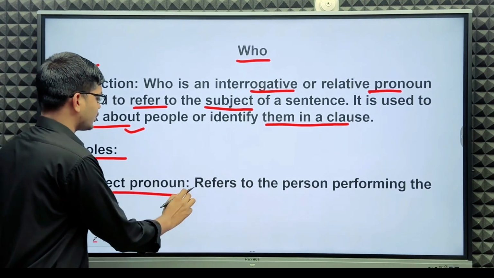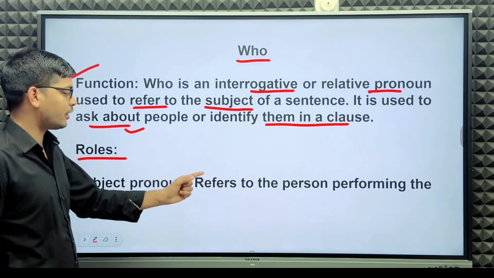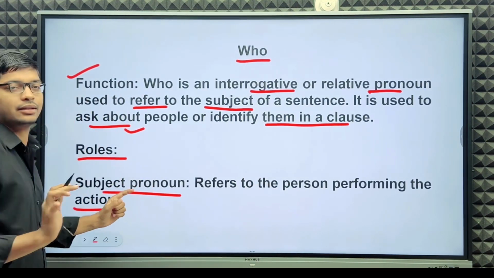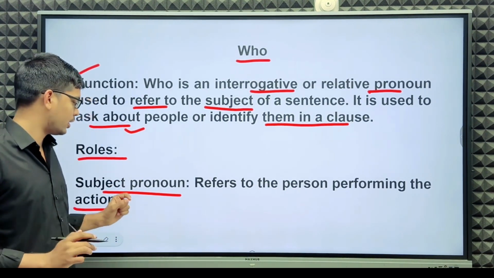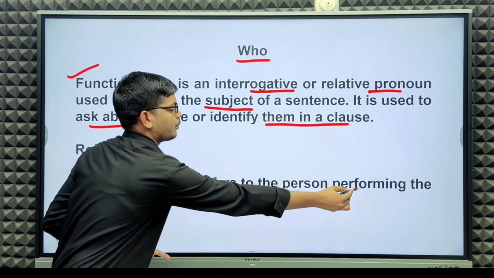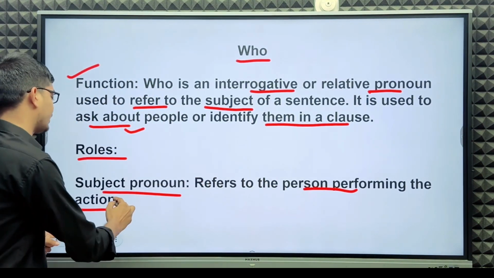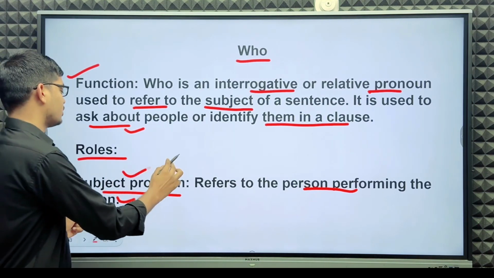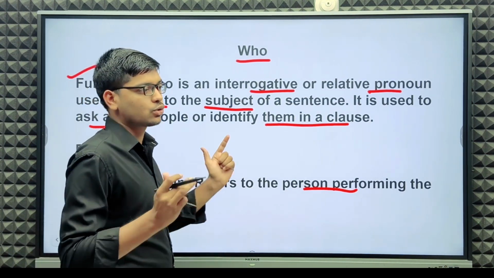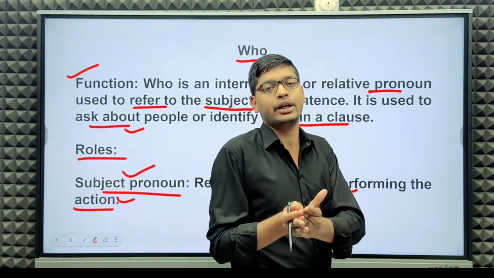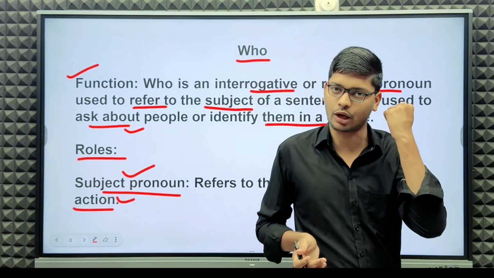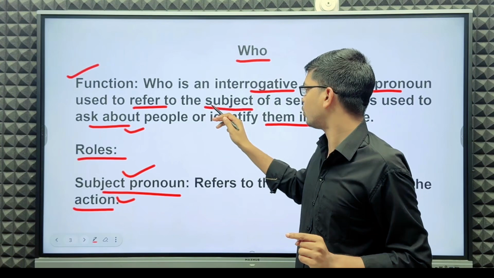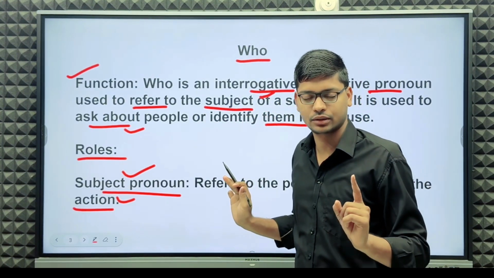Subject pronoun: it refers to the person performing the action. That is a subject pronoun. So who is an interrogative or relative pronoun, used to refer to the subject of a sentence.